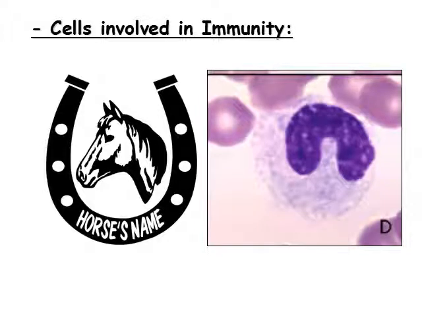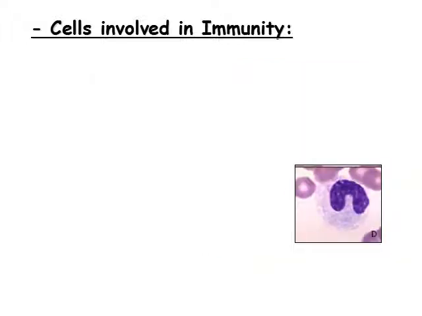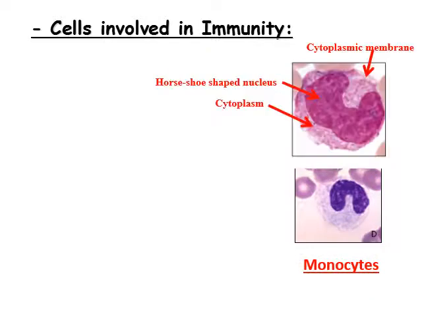Cells involved in immunity. First one, it's called the monocyte. They are characterized by their horseshoe-shaped nucleus. So the cells involved in immunity, first we have monocytes. Here the figure of monocyte. This is the horseshoe-shaped nucleus. This is the cytoplasm, and this is the cytoplasmic membrane.